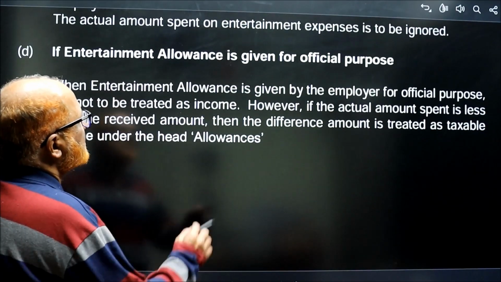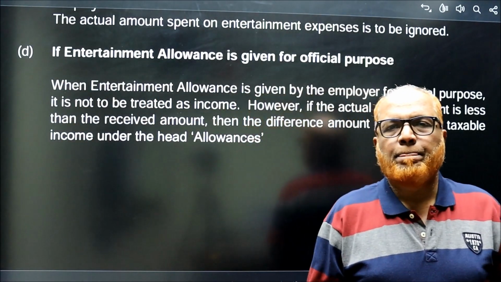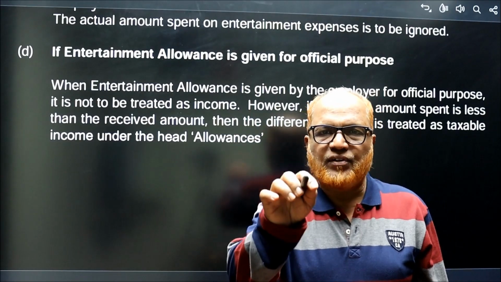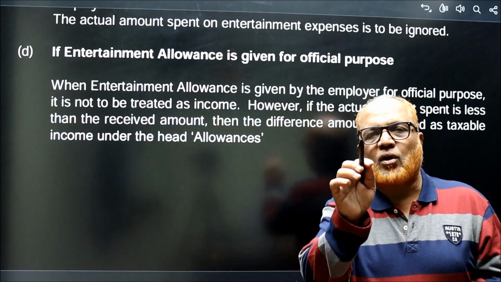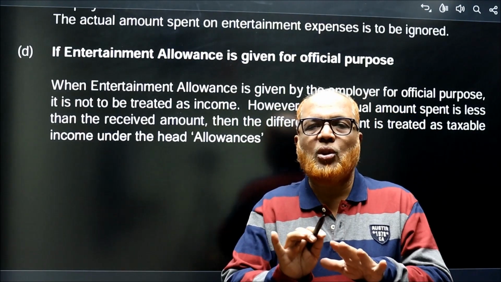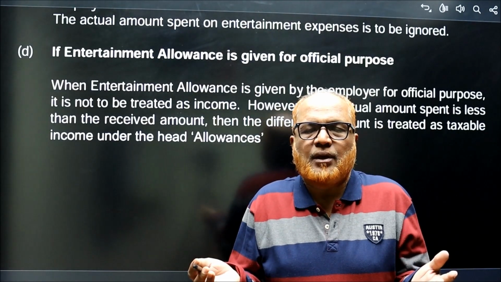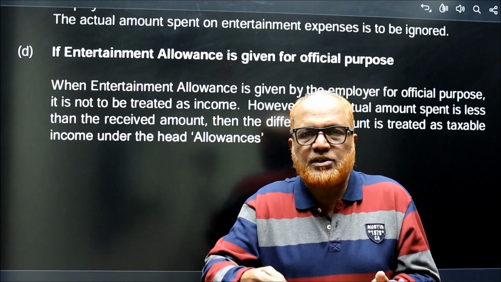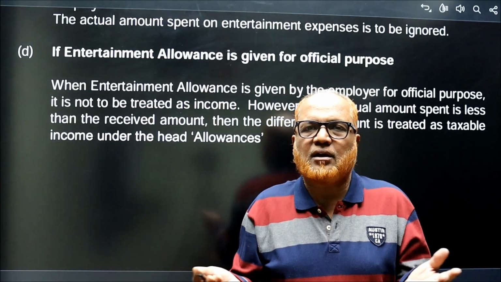Now last, D case. If entertainment allowance is given for official purpose. Remember I told you in the theory video, EA can be given for official purpose or for personal purpose. If EA is given for official purpose, it is not an income in the hands of the employee. Not an income, because he is getting the allowance to be spent for official purpose. He is not getting any benefit. It is not an income.